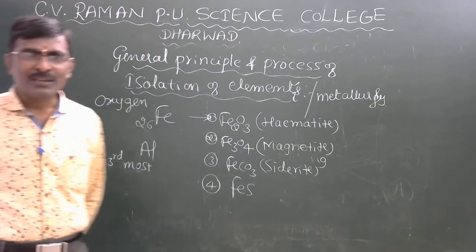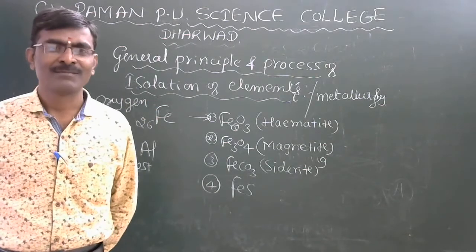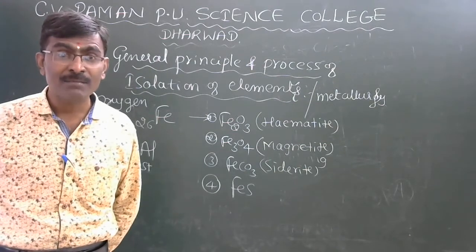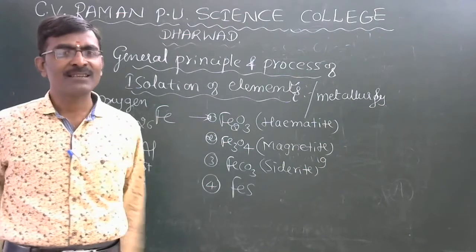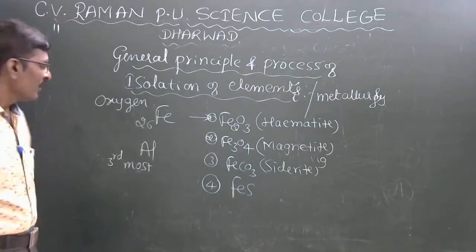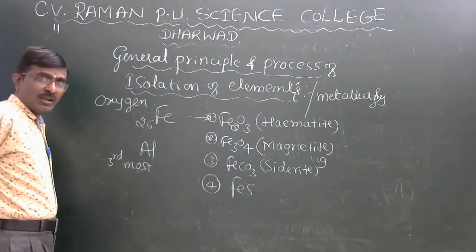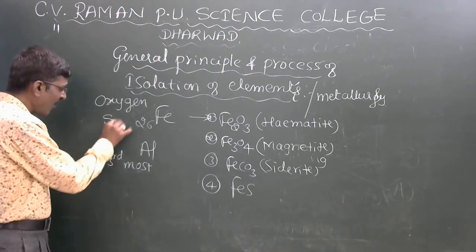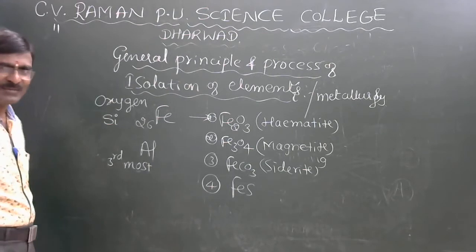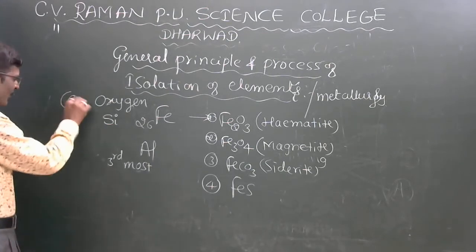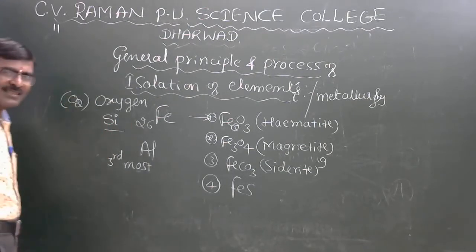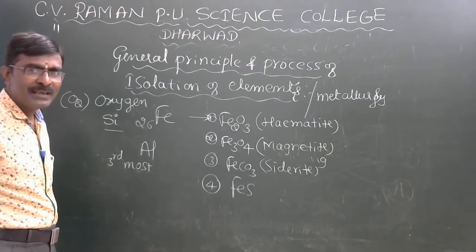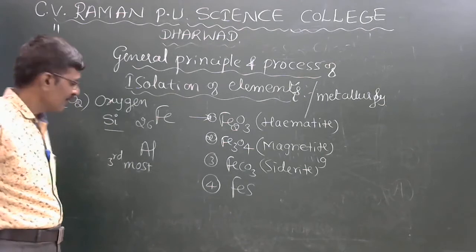Oxygen is the most abundantly available element in the earth's crust. That is the first element. The second most abundant in the earth's crust is called silicon, Si. Silicon, sand, is the second most abundant element present in the earth's crust.